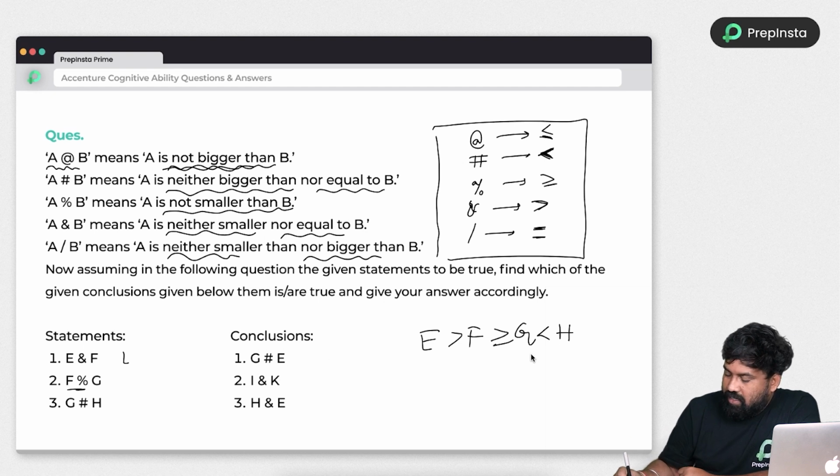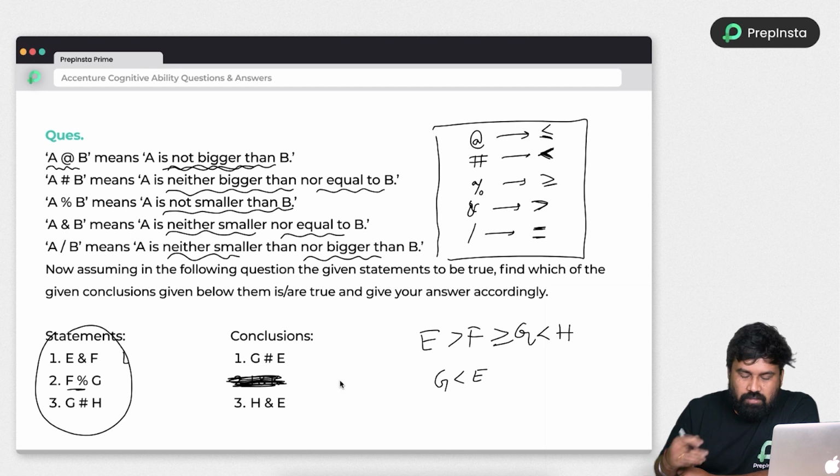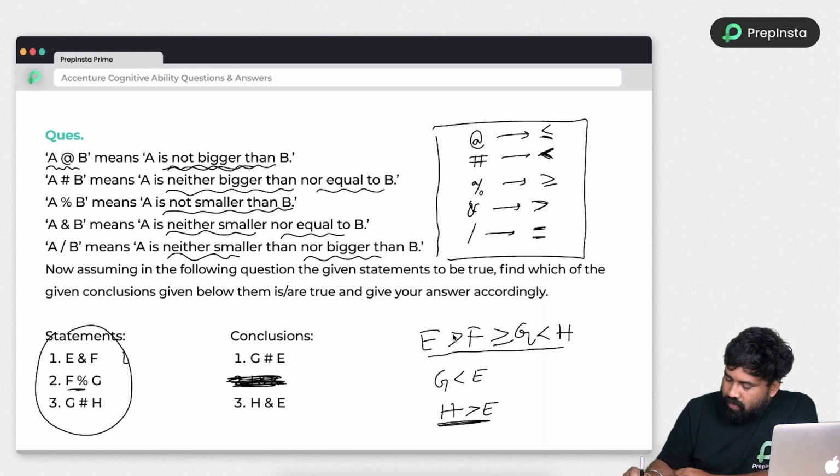Next, G hash E. G hash E means G is less than E, and IK. If you see, there is no K in the given statements, so the second option is eliminated. Next, H and E, so H is greater than E. The H and E relationship, if you observe, is not continuous. For example, less than, greater than: whenever it is like this, you can't establish the relationship. So the last option is also eliminated.